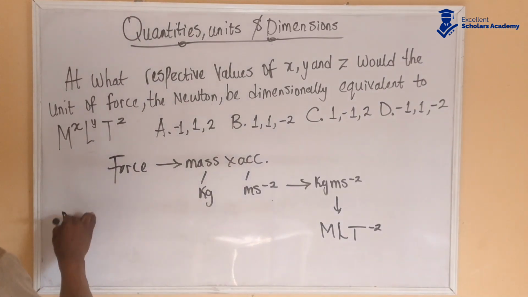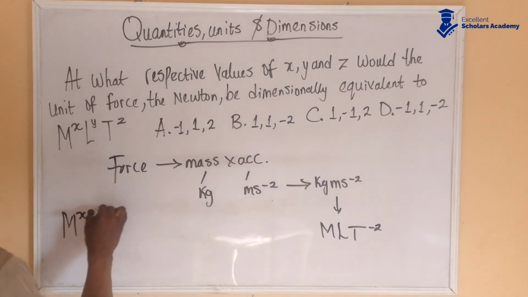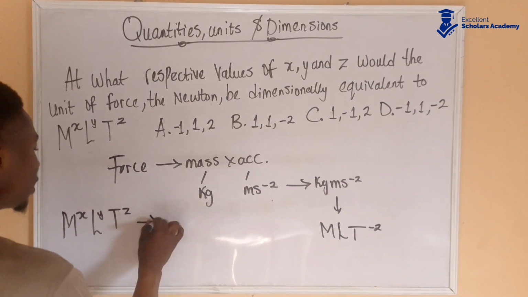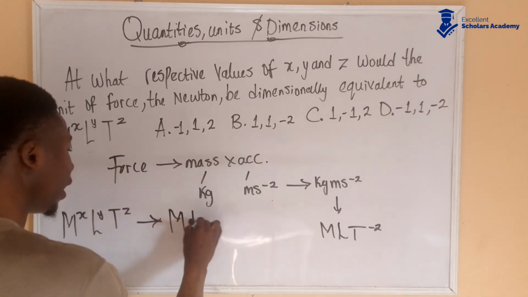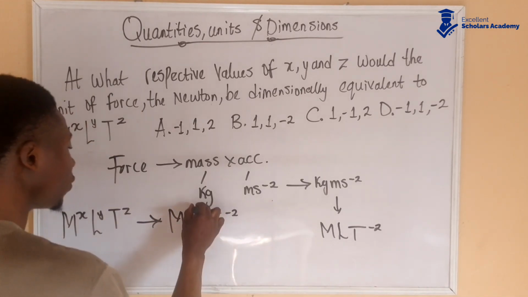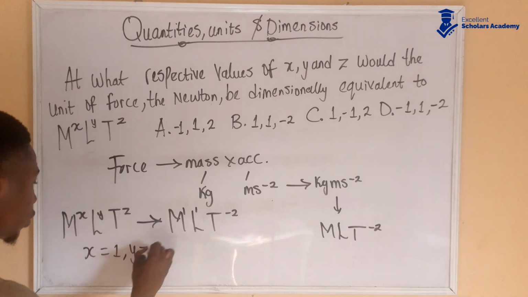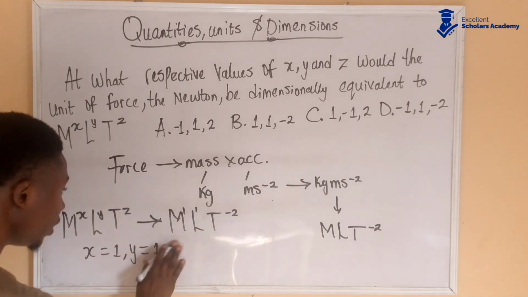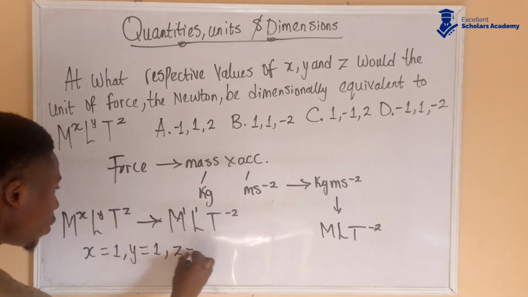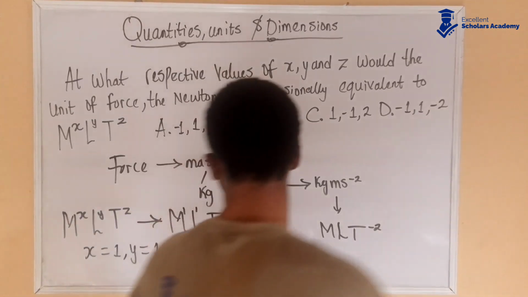We have M to the power of x, L to the power of y, T to the power of z, and we also have M, L, T to the power of minus 2. Of course, there's an invisible 1 here and an invisible 1 here. If you compare, you find out that x is equal to 1, y is equal to 1, and z is equal to minus 2.